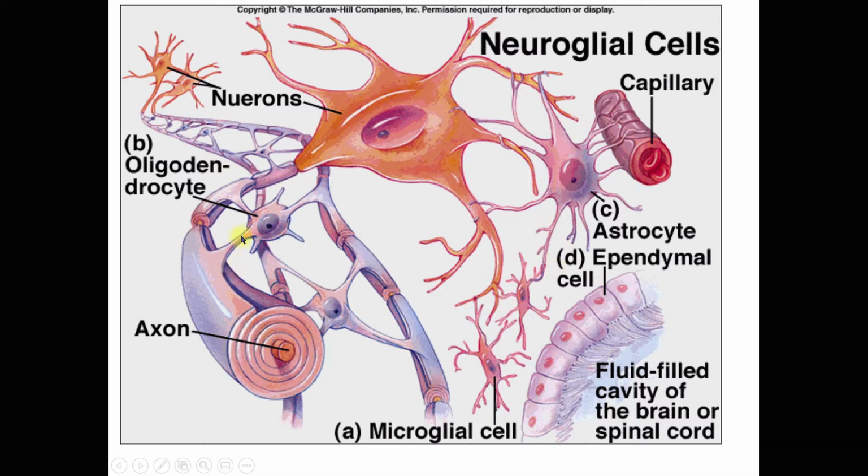Then you can see how these oligodendrocytes connect one axon with the axon of another neuron, via the Schwann cell. This is the Schwann cell. This is the myelinated axon.